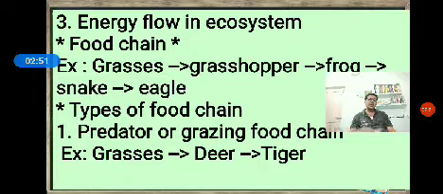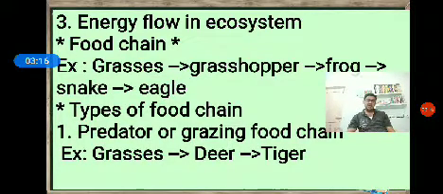Food chain is defined as the transfer of food energy from producers to consumers through a series of organisms by a process of eating and being eaten in an ecosystem.